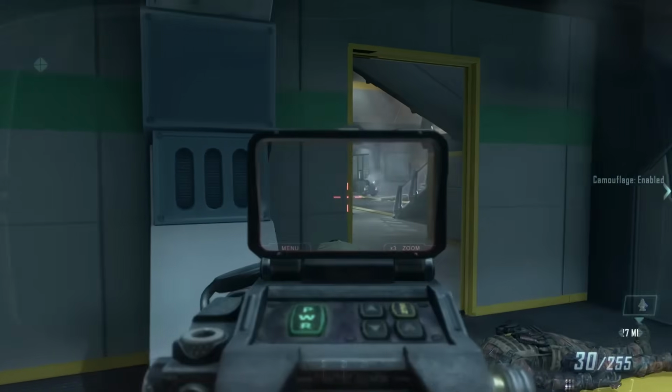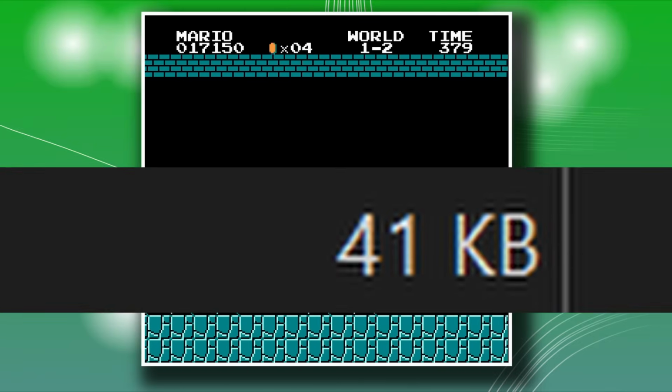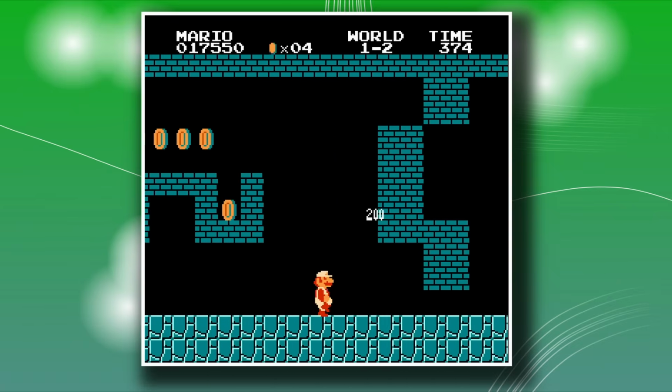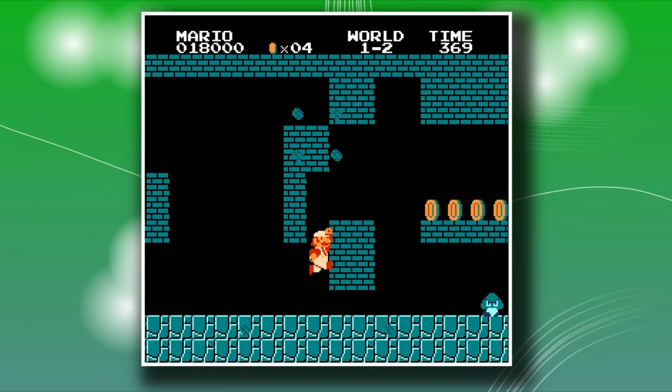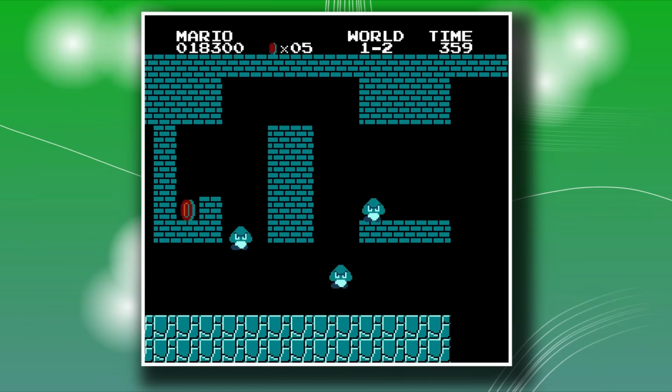I guess not. The SNES is a game console, and the original Mario Bros was about 40 kilobits in size. Wait, what? 40 kilobits? That's a lot for a game like Mario with so much content inside of it. Well, it's not that much content, but for this size, it's a lot. NES games are very small, like 40 kilobytes small.